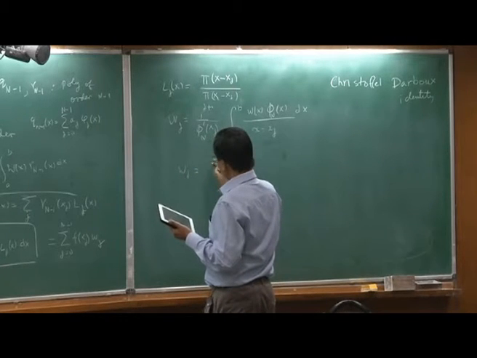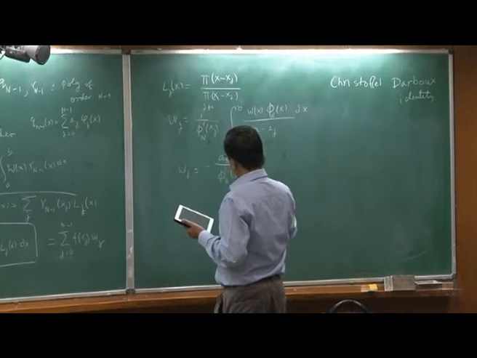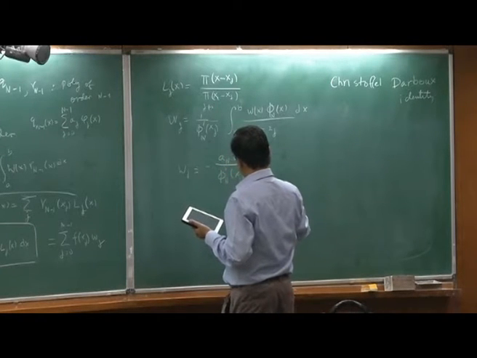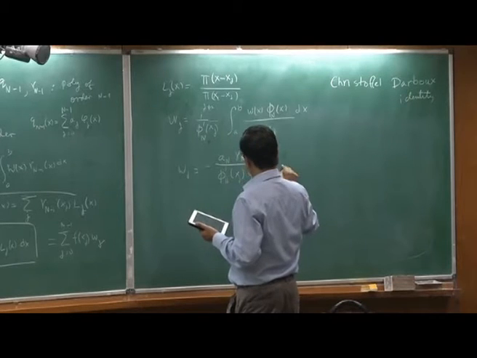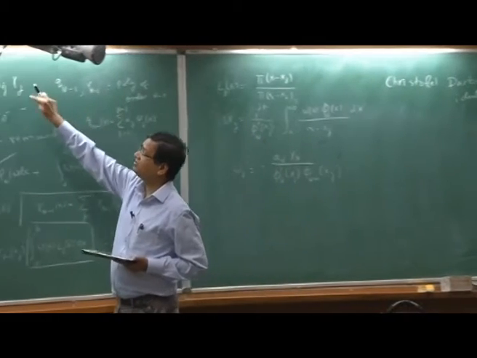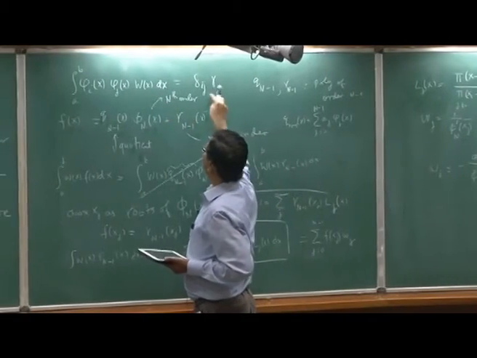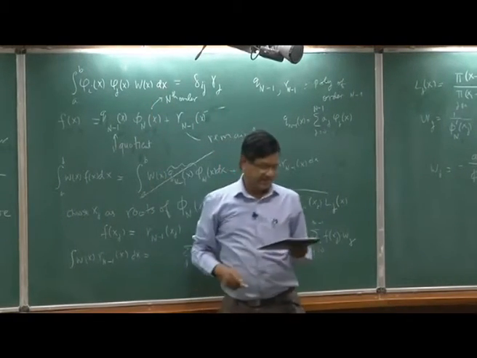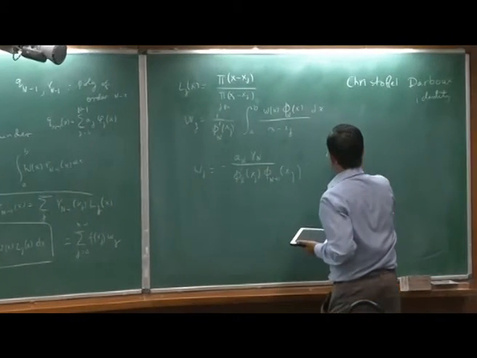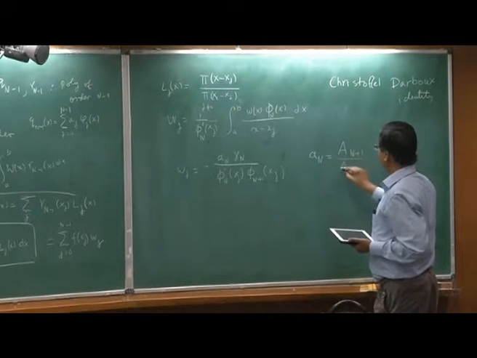W_j is minus a_n gamma_n, and what is gamma_n? I defined it already. This is gamma corresponding to j equal to capital N, and a_n is defined as a_(n+1) divided by a_n, and these are the coefficients.